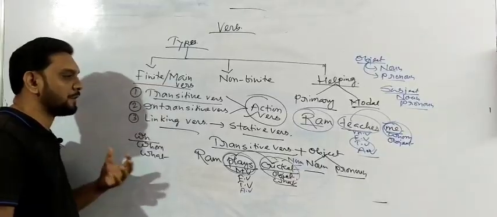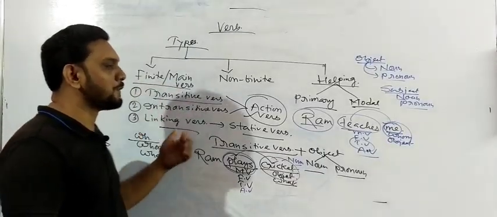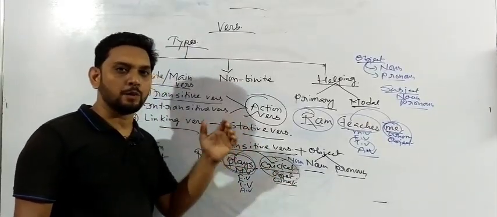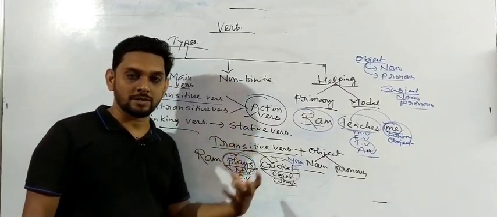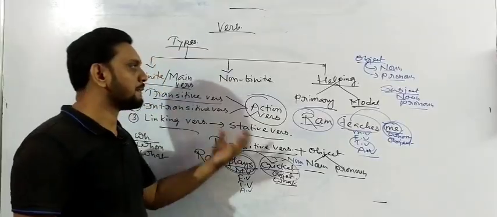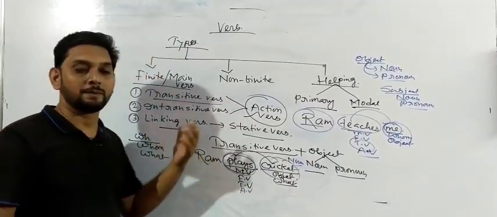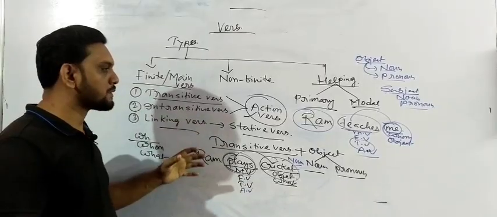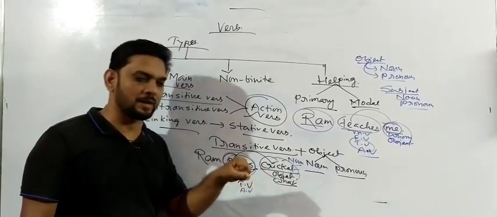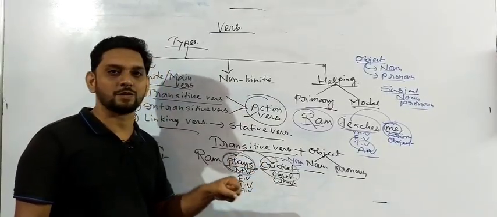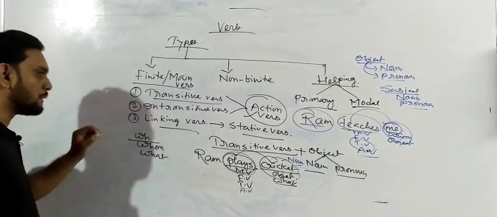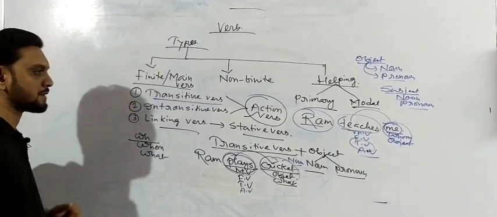Now let me tell you what the definition of an intransitive verb would be. I can give you more and more examples, but later, when the practice session is going on, I will write more and more sentences. Then I will tell you where is the transitive verb, the intransitive verb, the linking verb, the other verbs, and later the non-finite verb, helping verb, primary helping verb, modal helping verb. So all those things will be done. But first of all, you have to understand the concept. Unless you have an idea of the basic and fundamental concept, how is it possible to go forward? That's the reason I have written all those things right now, to make you understand this transitive and intransitive.